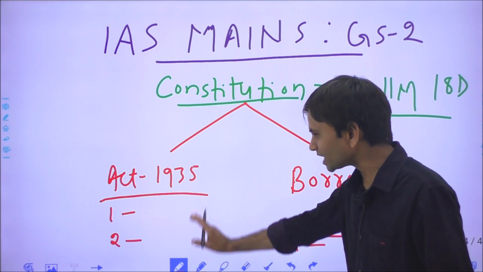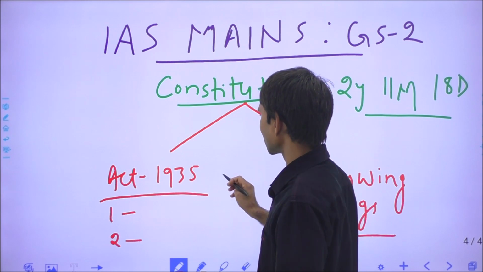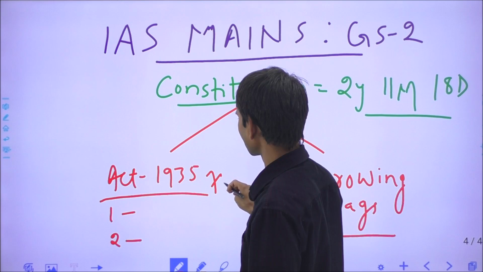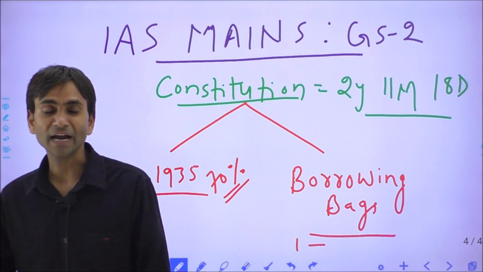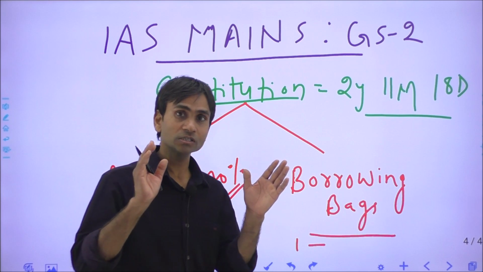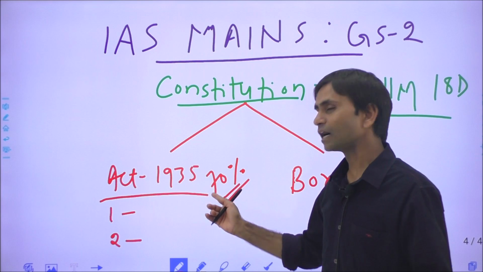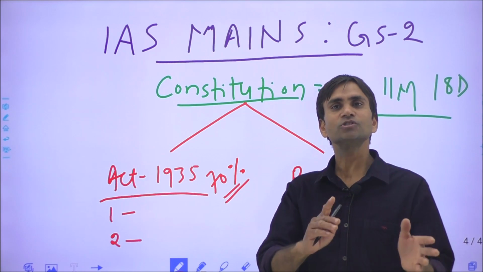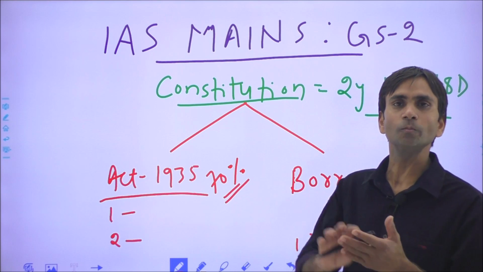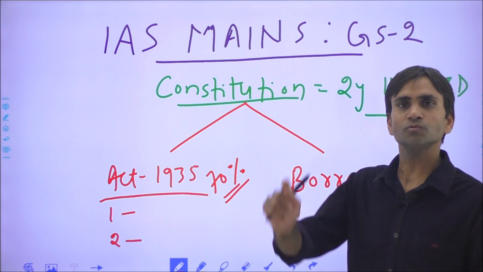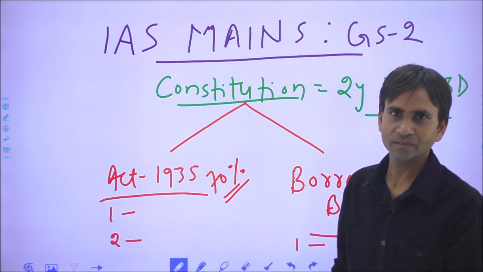So now we have to answer this question. 70% of the provisions of the Indian Constitution are based upon the 1935 Act. But the 1935 Act, which was passed by the British Parliament, didn't have any kind of preamble, but our constitution makers wanted a preamble for the constitution. This was one difference, that's why the Act was not directly adopted.